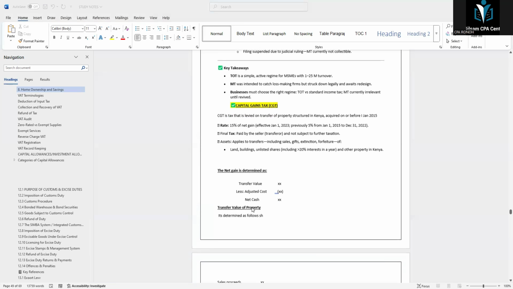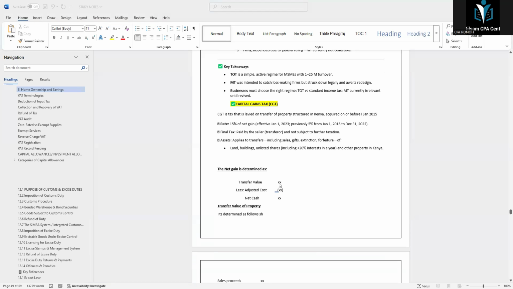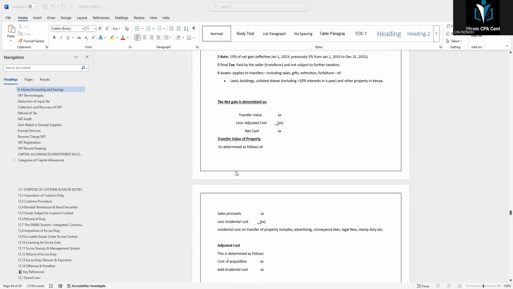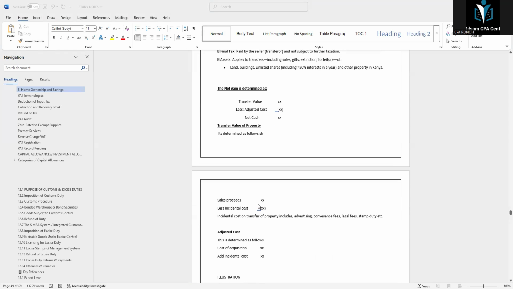Now, this is how we get the transfer value. Just write the transfer value, underline, and say it is determined as follows. Number one is the sales proceeds.